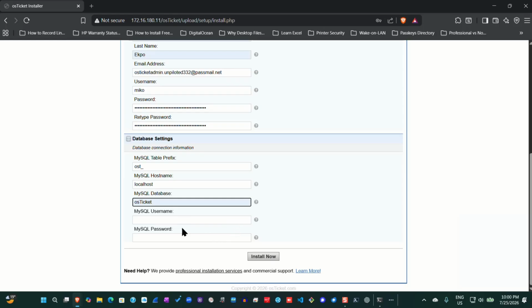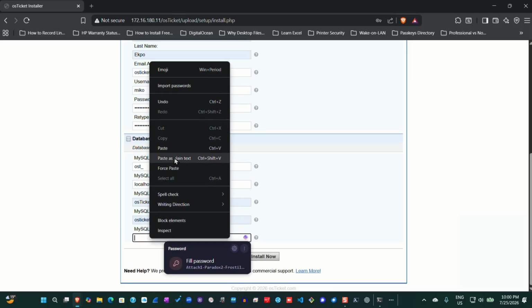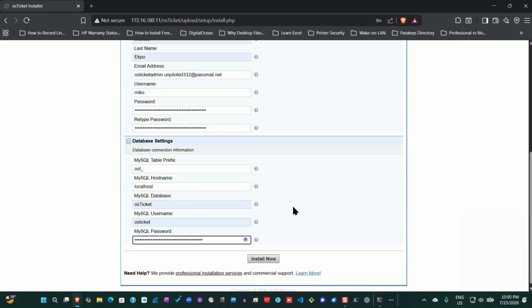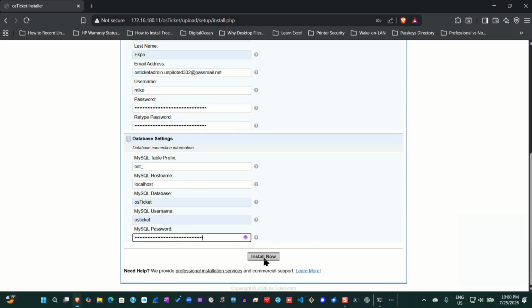And then the username also has to be the same, just like when you created the database. Otherwise, everything will throw an error. So I'll put that right there. And then the password must also be the same password you created when you were creating the database. So I'll go ahead and get the password for the database and put it in. I have to double check to be sure everything is correct. In this case, I think it is. So I'll go ahead and click on install now.